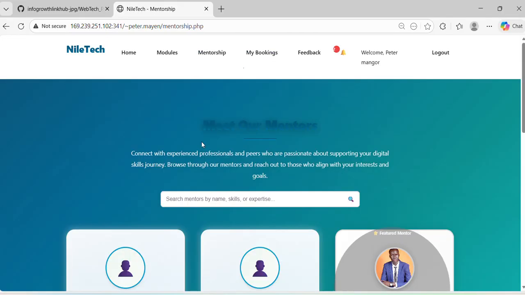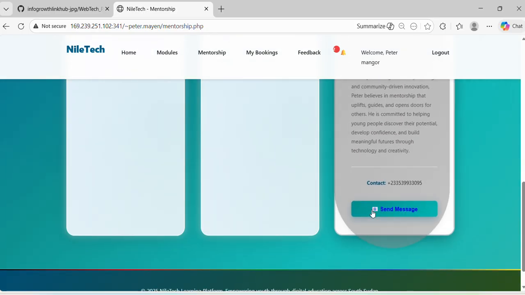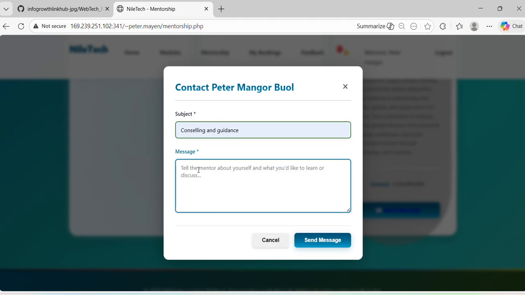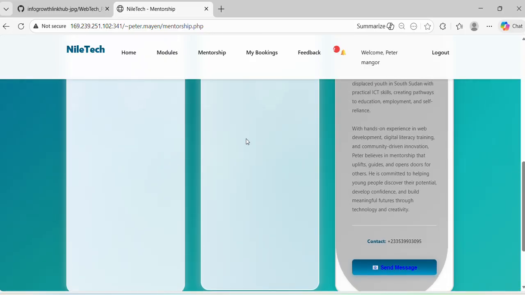We also have the mentorship part, and these are the mentors that I've just created. A student can reach out to a mentor here, give the title of what you want to tell the mentor, and type a message here. Please, I would like to know more about computer literacy. Whatever you want to say, and then you send it. This message will go to the mentor, and the mentor will come back to you.